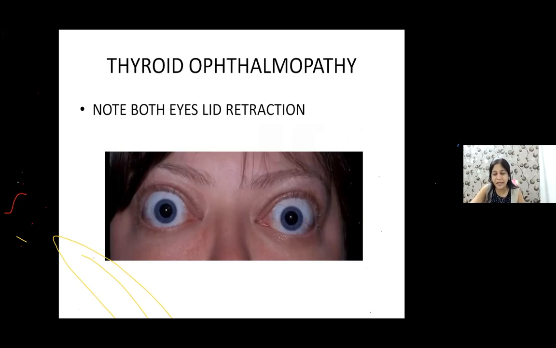ये कौन सा sign है? Anybody? Can you name the sign? What is the sign? Anyone? So this sign is your Dalrymple sign. ठीक है ना? Dalrymple sign is retraction of the lid where the lid is widely open and you have a lot of scleral show. All right.